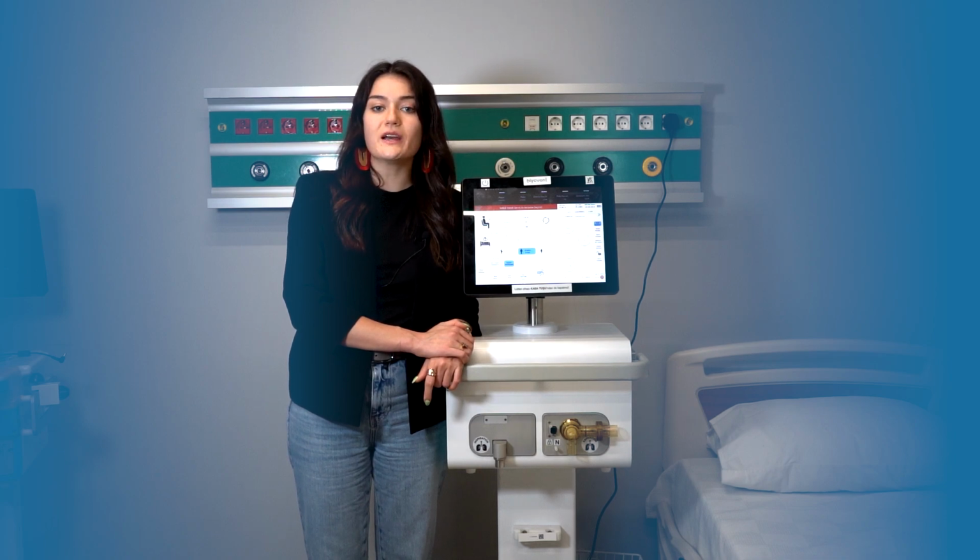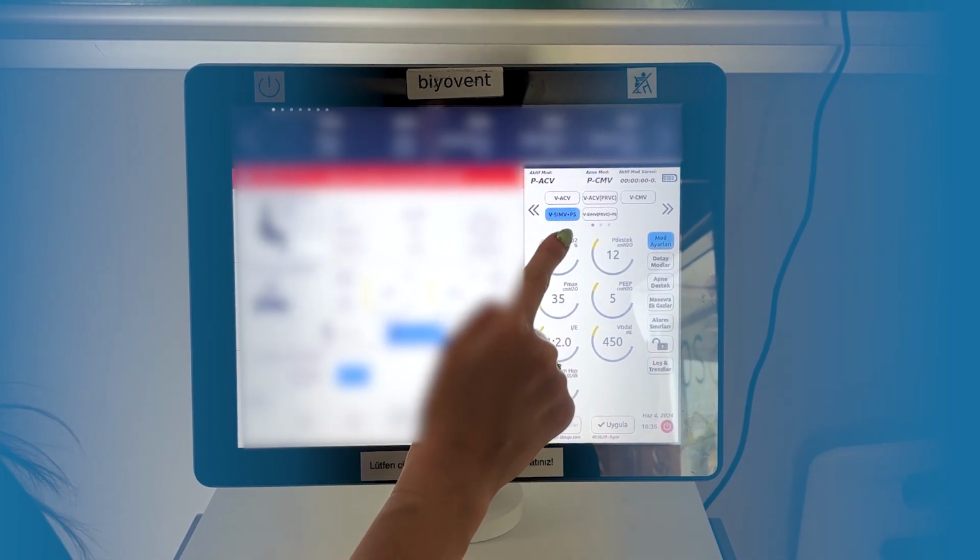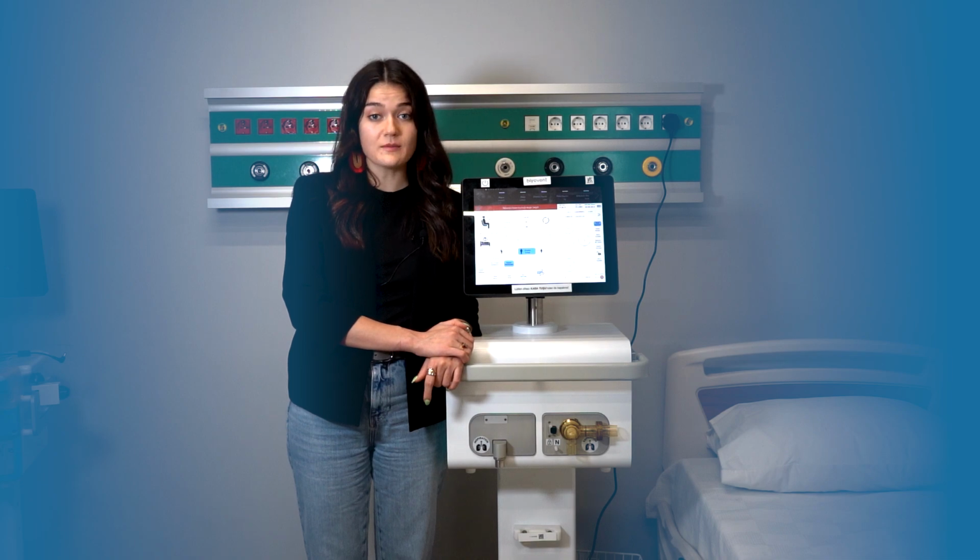The next mode we are going to mention is volume target synchronized intermittent mandatory ventilation mode. This mode combines volume targeted, time cycled breaths with pressure support for spontaneous breaths between mandatory breaths. The target mandatory minute ventilation is determined by tidal volume and total breath count. Also, this mode is volume targeted and time cycled. What's different about this mode is, it is patient or mechanical ventilator triggered and has constant flow. Shortly, it provides pressure support to spontaneous breaths between mandatory breaths.